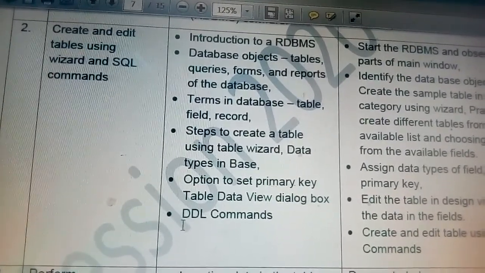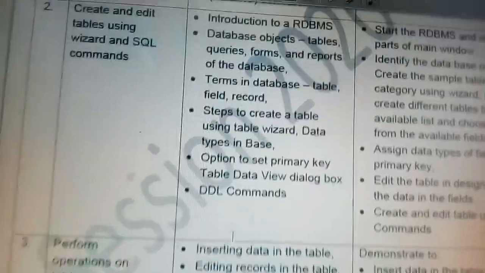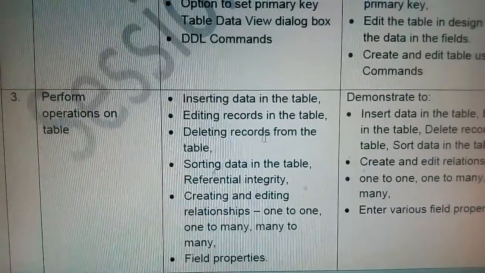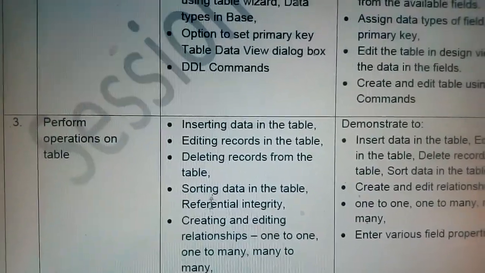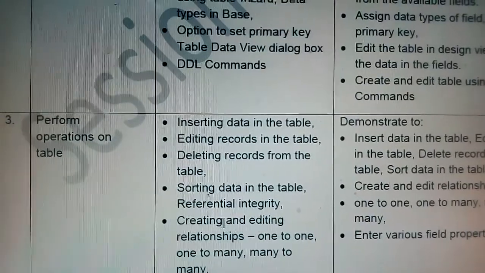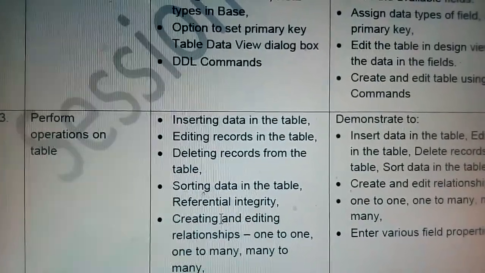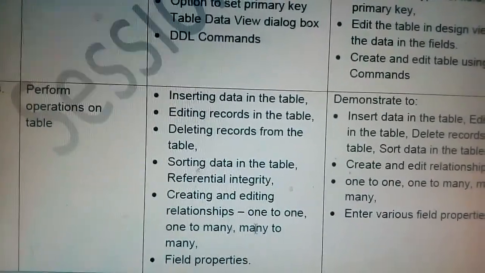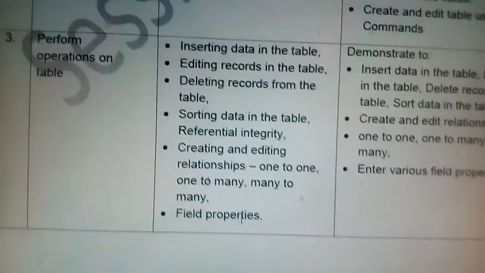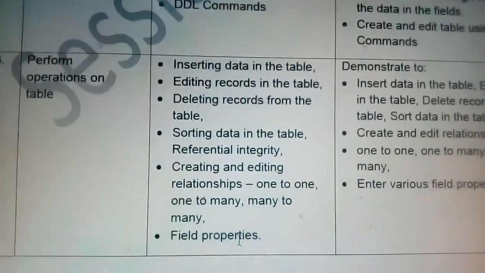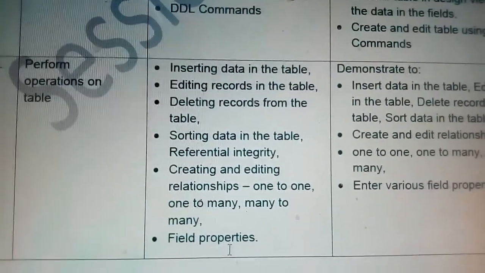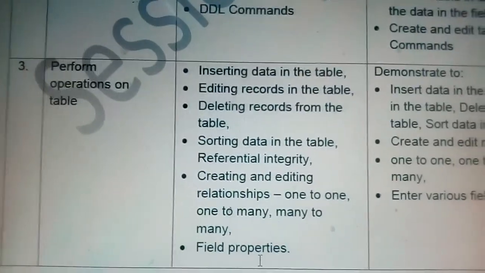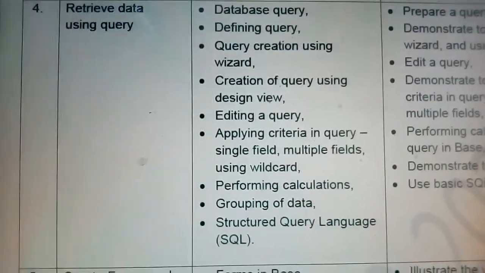Then how to set the primary key. Next is performing operations: how to insert data, edit records, delete records from the table, then sorting data, ascending or descending. Then creating and editing relationships: one to one, one to many, many to many. And then field properties also. There are various types of field properties, and we will see how to enter them.